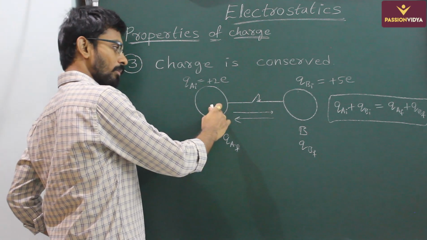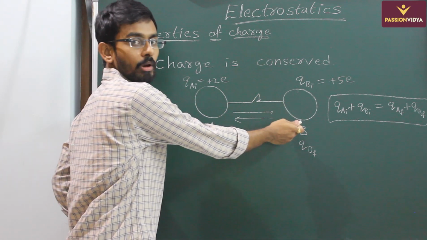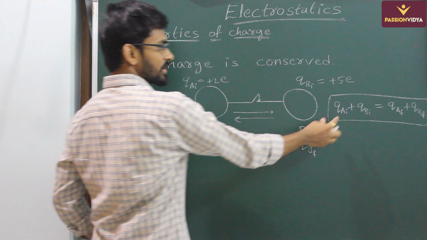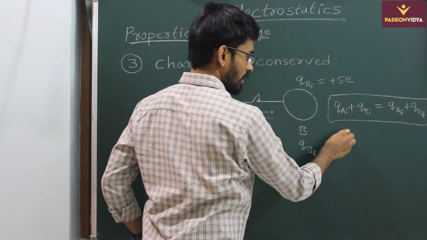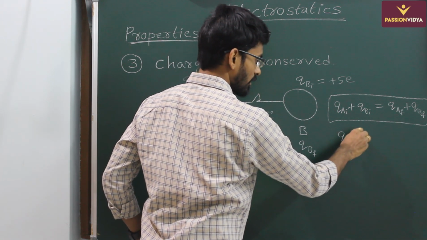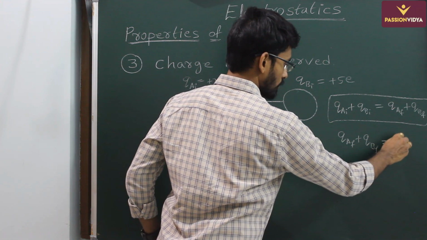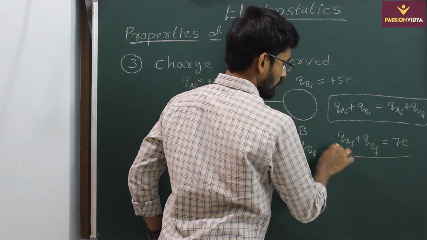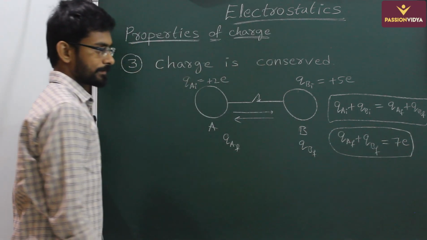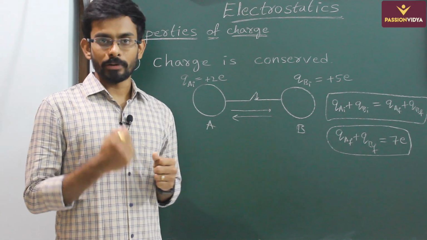So some charge may move from A to B or it may also move from B to A. But the total charge initial should be equal to total charge final. So from here we will get QA final plus QB final must be equal to 7E plus 7E. So this is what we get. Charge can neither be created nor be destroyed.